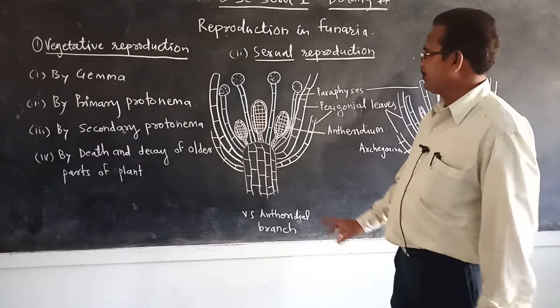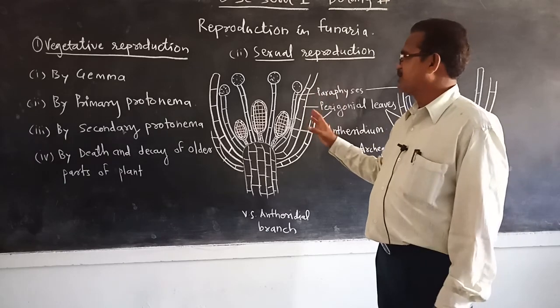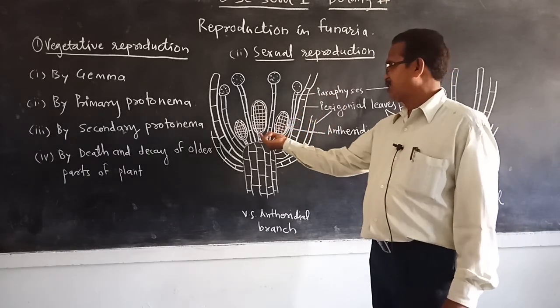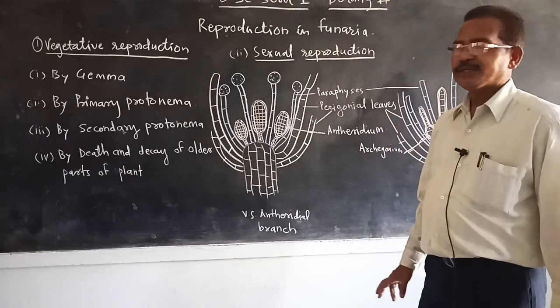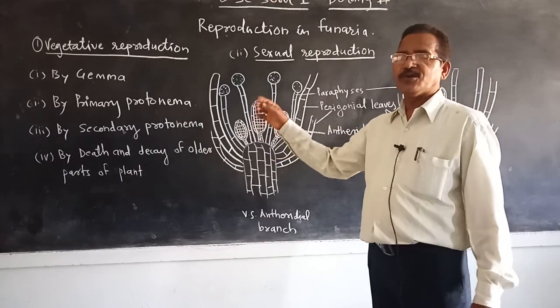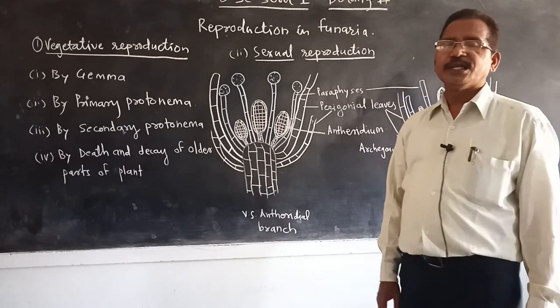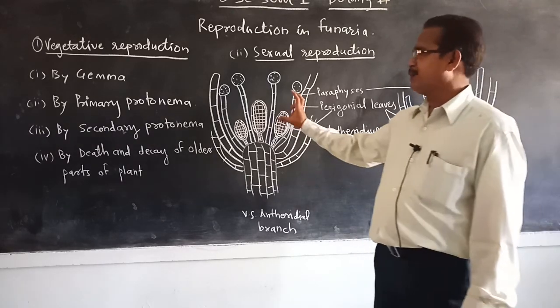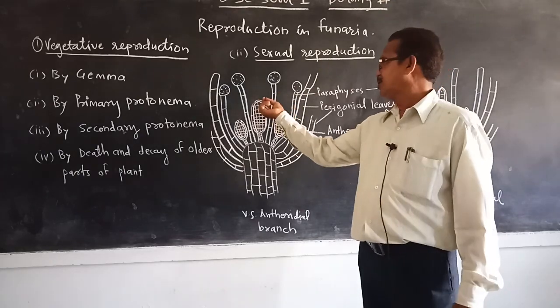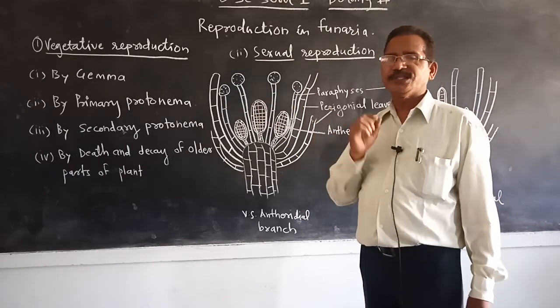The antheridium consists of a multicellular stalk and a globular body. The globular body is surrounded by a single-layered sterile jacket. At the apex of the jacket, there are two to three thick-walled cells.